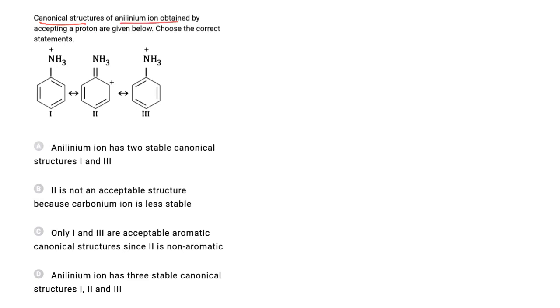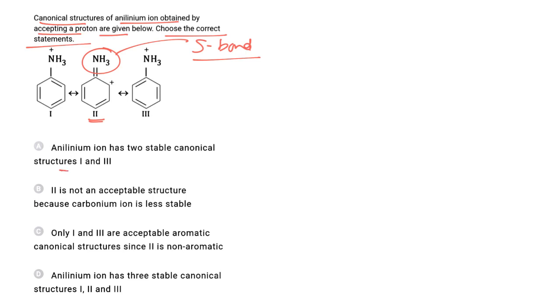Canonical structures of the anilinium ion obtained by accepting a proton are given below. Choose the correct statement. Now, in the given structures, the second structure is not valid because nitrogen is forming 5 bonds. So this is not a valid Lewis structure, because nitrogen can form a maximum of 4 bonds. So the anilinium ion has 2 stable canonical structures, 1 and 3.